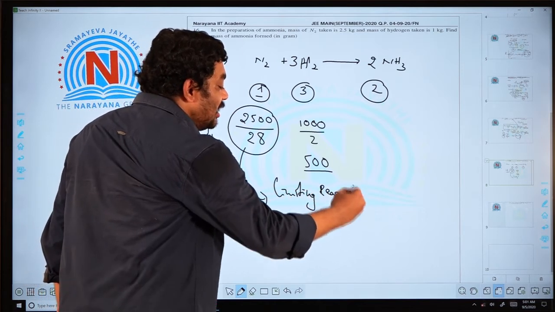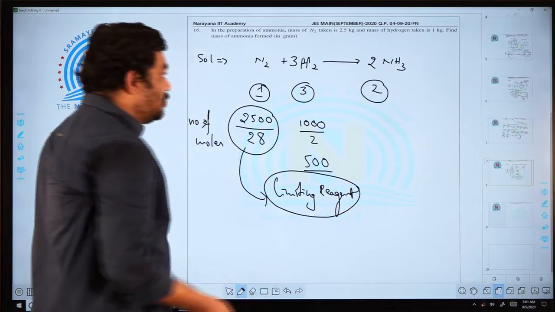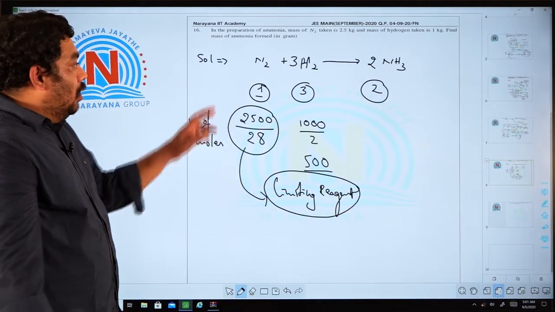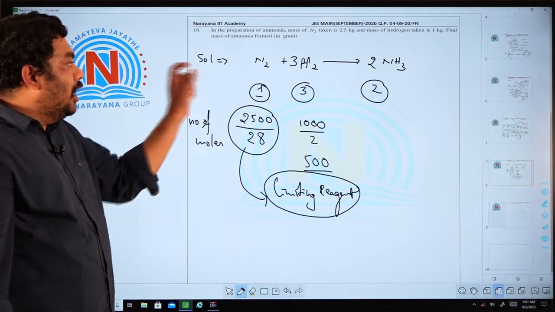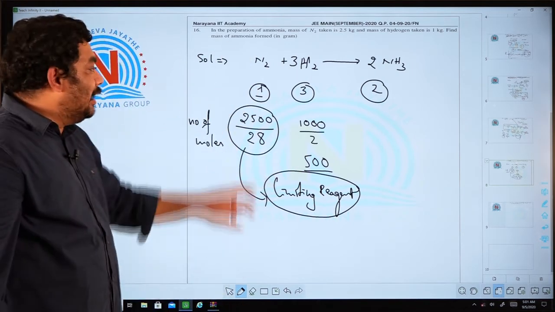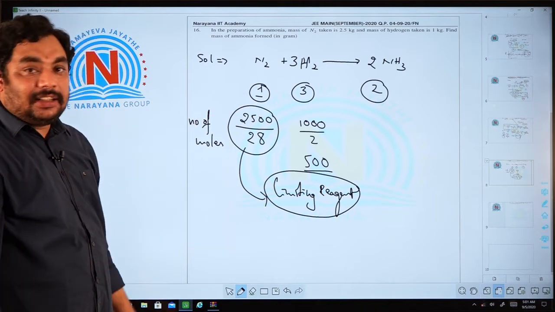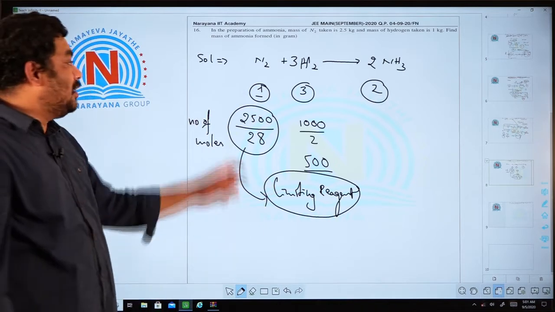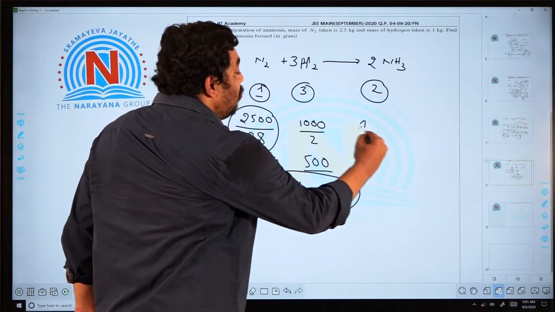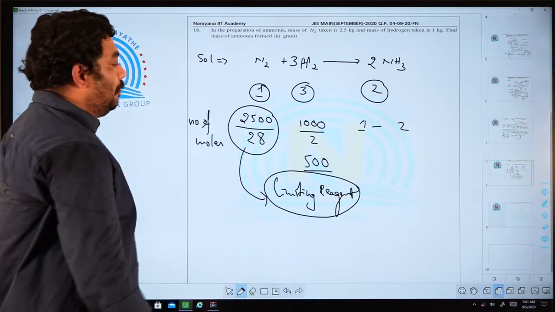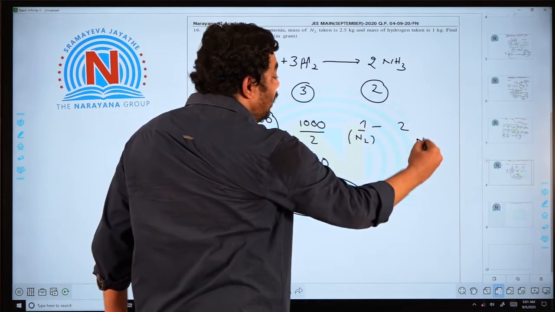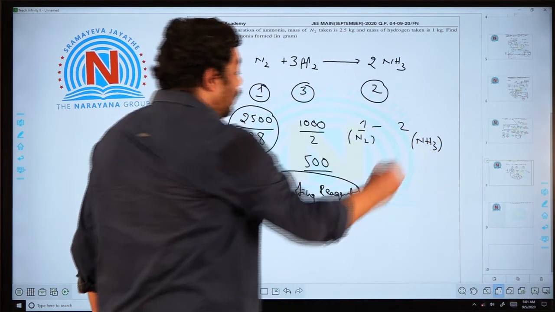What is limiting reagent, sir? The substance which is present in less quantity than required. You want to perform this reaction, you need a certain amount of nitrogen, but it is available less than the required quantity, then that is the limiting reagent. That means product formation always takes place based on the limiting reagent only. 1 mole is giving 2 moles of ammonia. If I am taking 1 mole of nitrogen, how many moles of ammonia am I getting? 2 moles of ammonia.